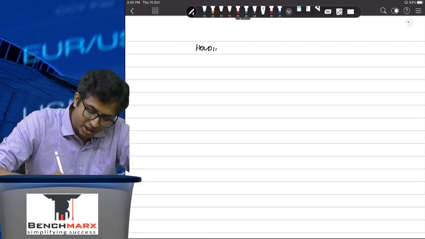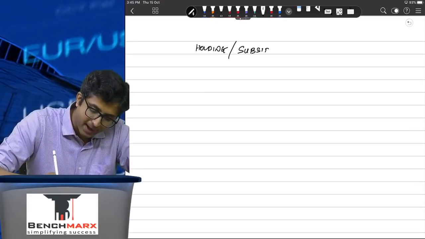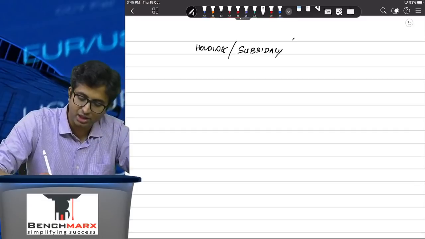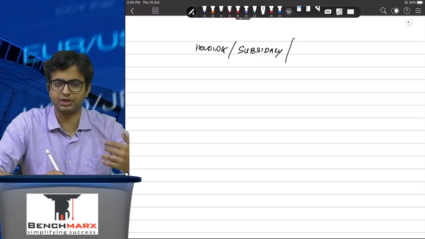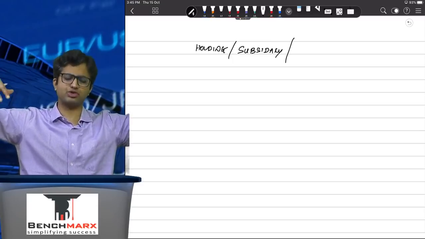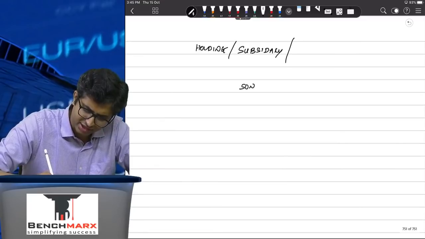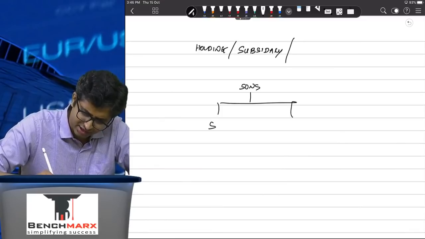Well, the holding companies, that is the parent, the subsidiary company, and the fellow subsidiaries or co-subsidiaries or the sub-subsidiaries, that is subsidiaries under the same management. So over here, let us say there is Tata Sons Limited, and Tata Sons Limited has two subsidiaries. There is Tata Steel and then there is TCS, Tata Consultancy.